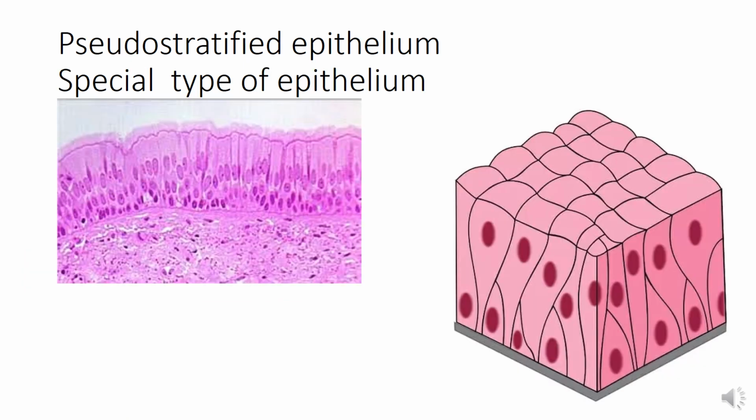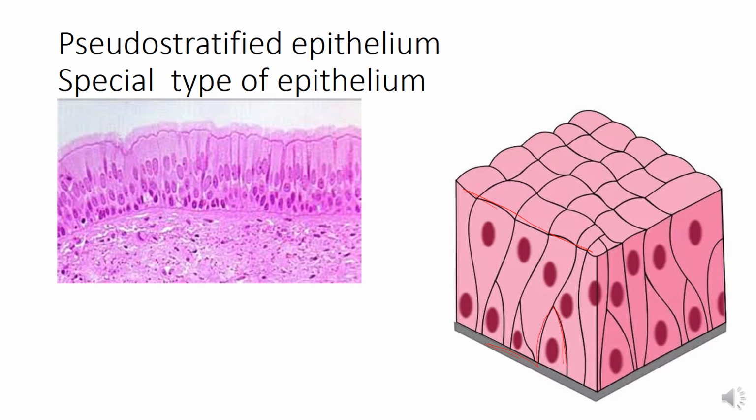So pseudostratified epithelium is a special type of epithelium, and in this epithelium you can see here that it is uni-layered, a single layer of cells, and all the cells are lying on the basement membrane, but not all the cells are reaching the apical surface. Here you can see this is the apical surface. Not all the cells are reaching the apical surface.